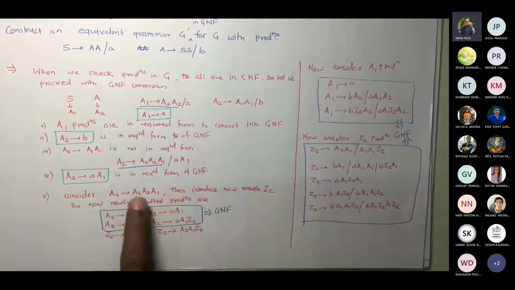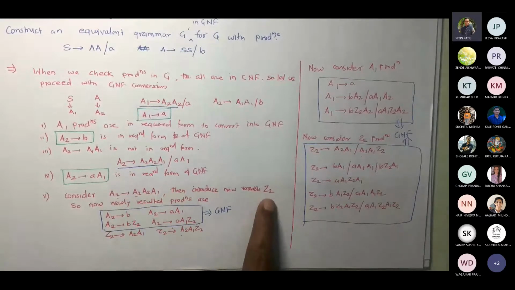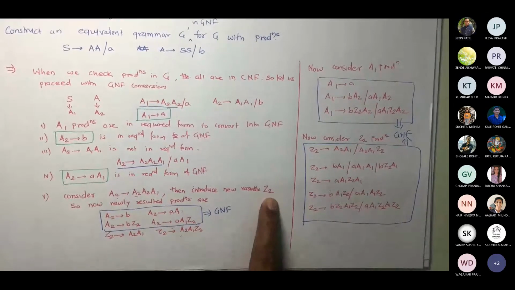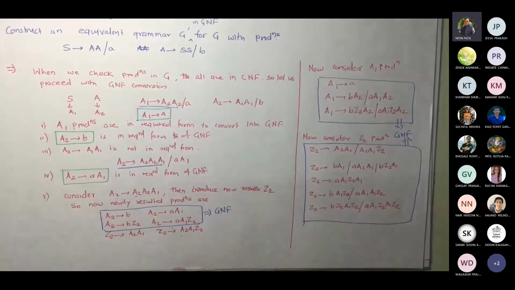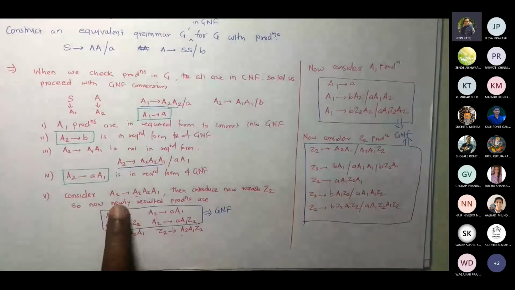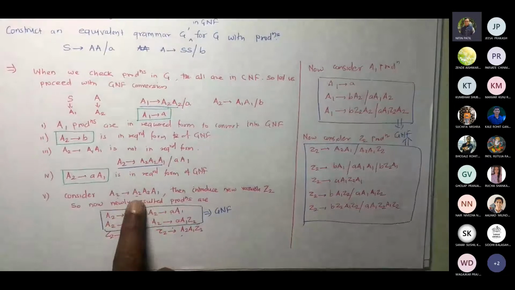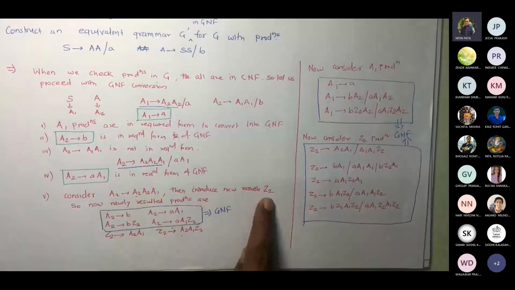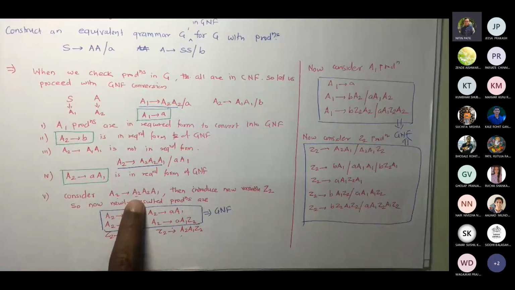then A2 would match in two productions, correct? So for each production you are going to introduce a Z2. I mean to say it could be Z21 and Z22 kind of. We'll take that example, but right now let us concentrate on this example only. We had only one situation where we had A2 gives A2 A1. So for this A2 A1, we introduced Z2. Now what will we do? We will delete the productions of A2, this one.